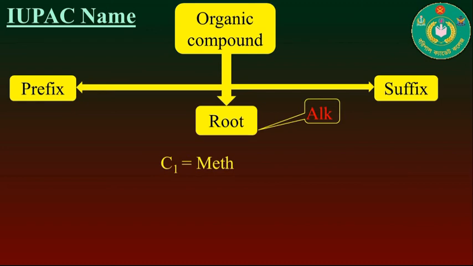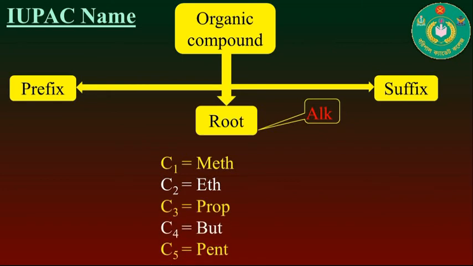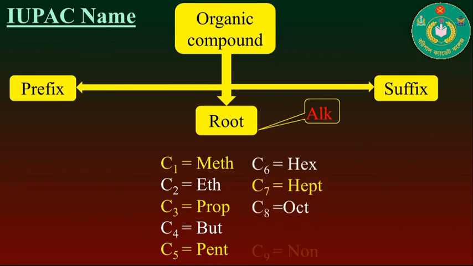These are C1, which stands for meth, C2 stands for eth. In similar ways, C3, C4, C5, C6, C7, C8, C9 and C10 can be expressed as prop, but, pent, hex, hept, oct, non and dec respectively.